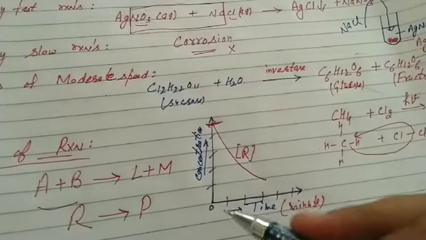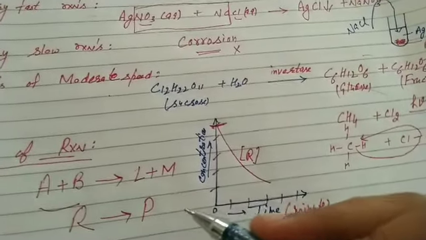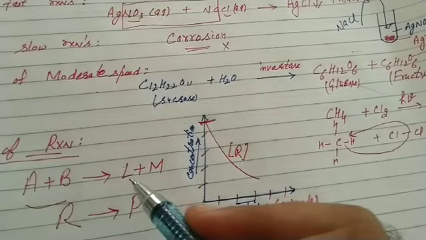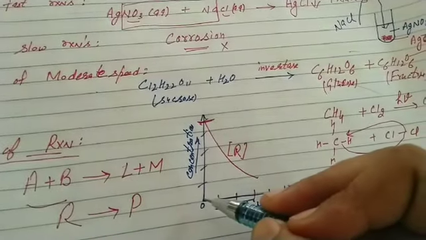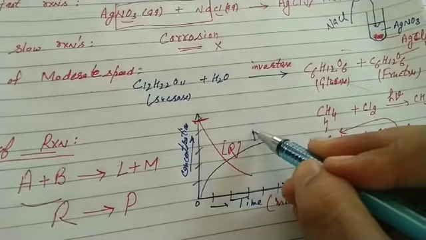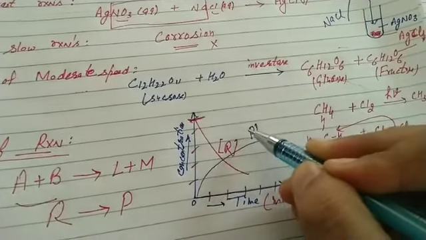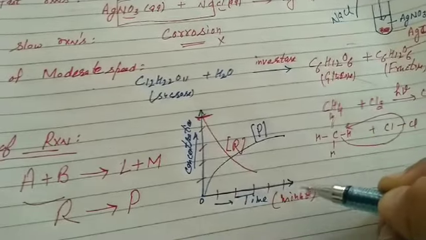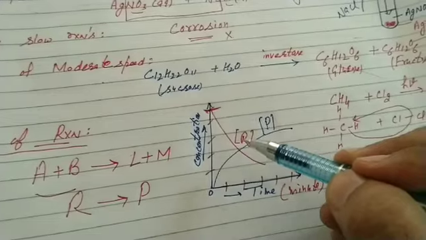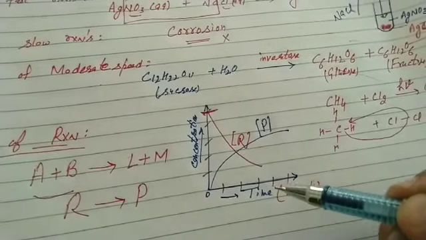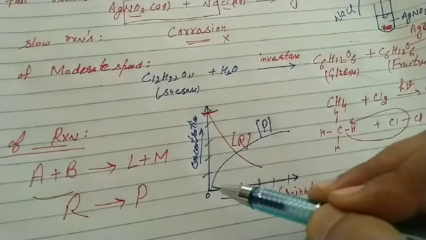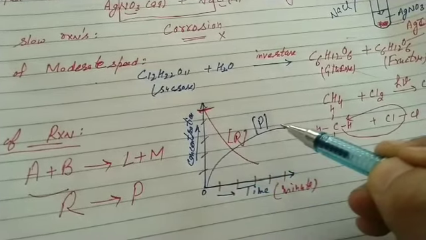When time is 0, the reaction is not in process. Products are not formed. With time, reactants react and lead to the formation of products L and M. The concentration of the products increases with time. That's the plot for products. It is the rate of reaction: change in concentration of any one of the reactants or products with time. And students, it's clear, with time the concentration of reactant, the red line, decreases, and that of the products, marked with the blue line, increases.